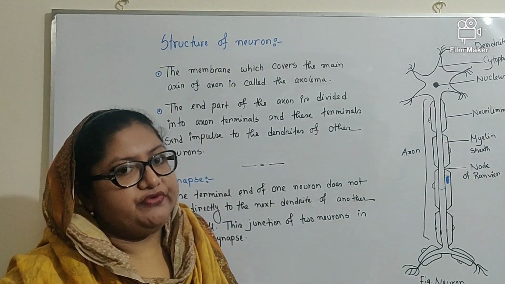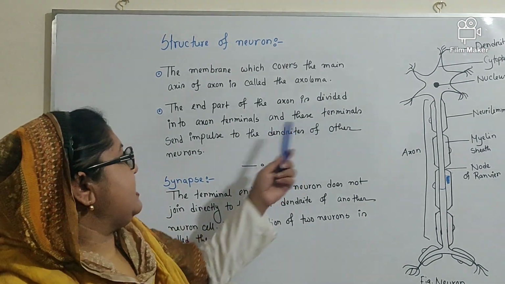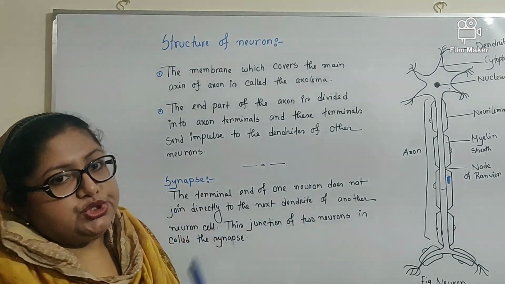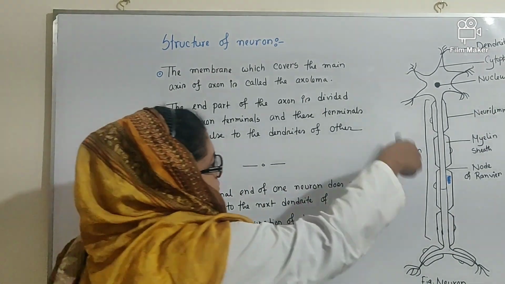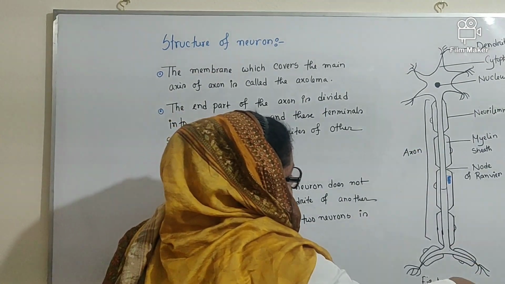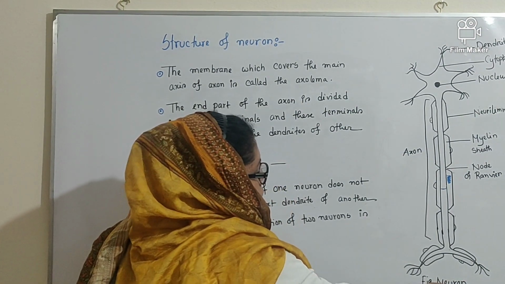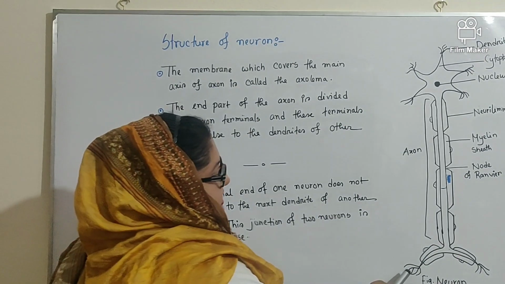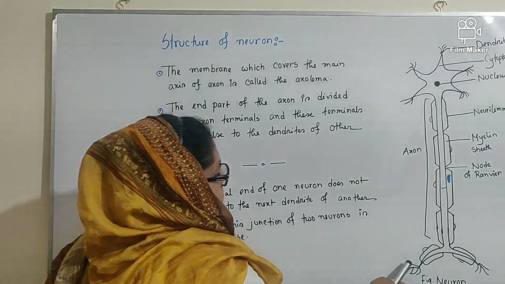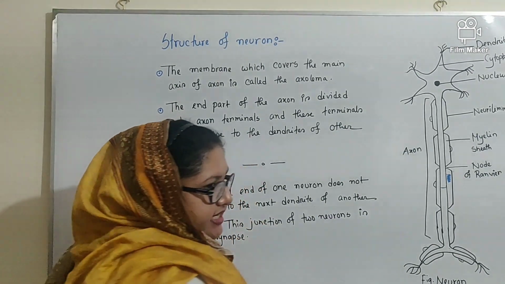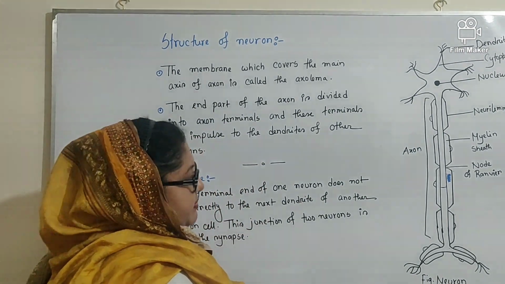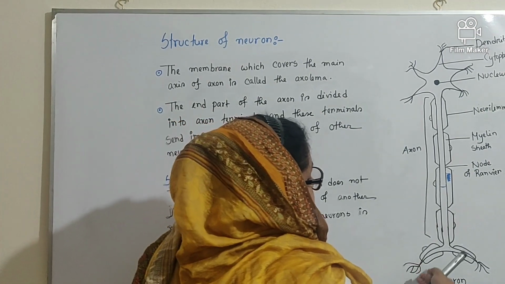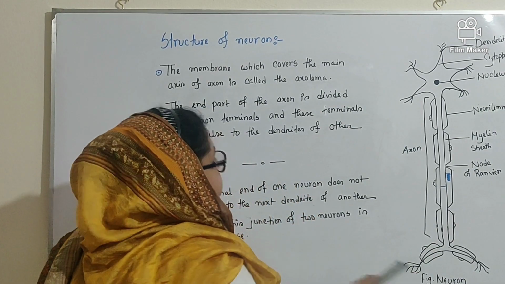Now, what is the function of the axon terminals? These terminals send impulses to the dendrites of other neurons. So the neurons are arranged one after another. If you consider that here is another neuron, with its cell body present, then these axon terminals send the response or impulse to the dendrites of the next neuron.